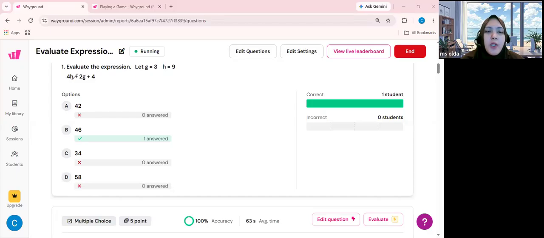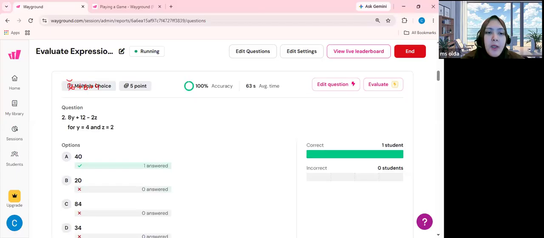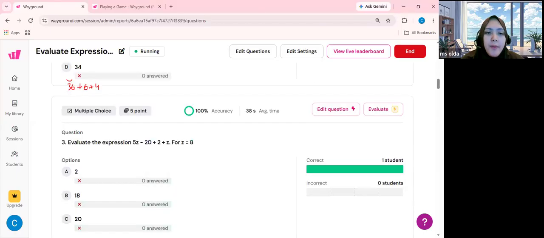So 4H means 4 times 9, and you need to multiply it first instead of adding another number here. So for H, 36, plus 2G, 2 times 3 is 6, plus 4. So 36 plus 6 is 42, plus 4 is 46. Okay, this one is also the same.